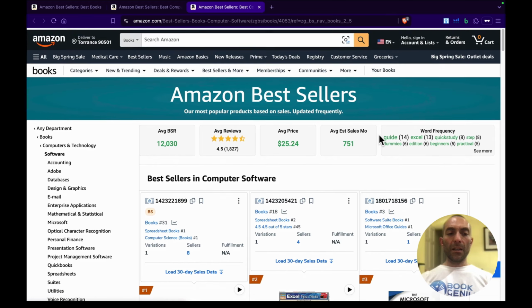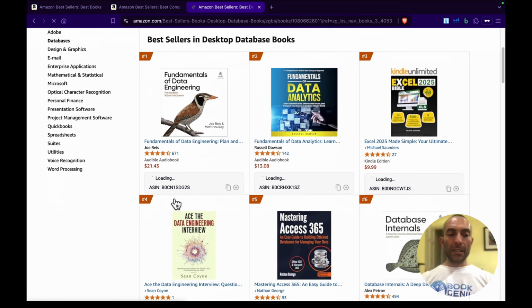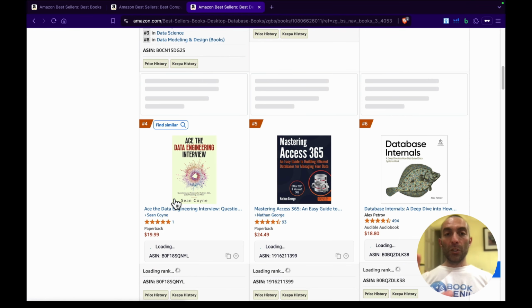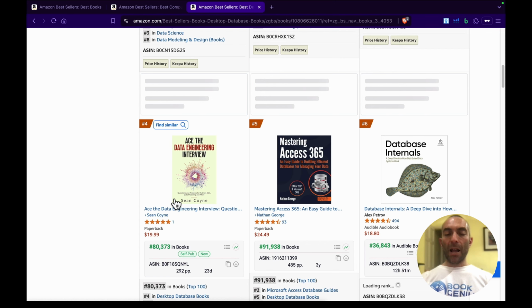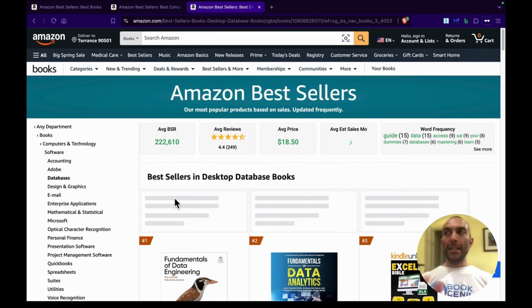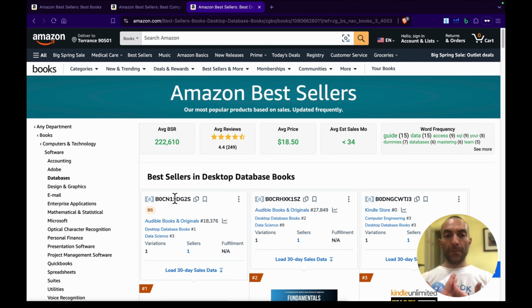This is an important thing to understand, and especially when you click on these books, you want to find out the most important bit, which is the BSR, the bestseller rank number. That is probably the most important piece of data that Amazon gives us in order to determine if a book is selling, is making money, or if the category, the niche, or the keyword is profitable.